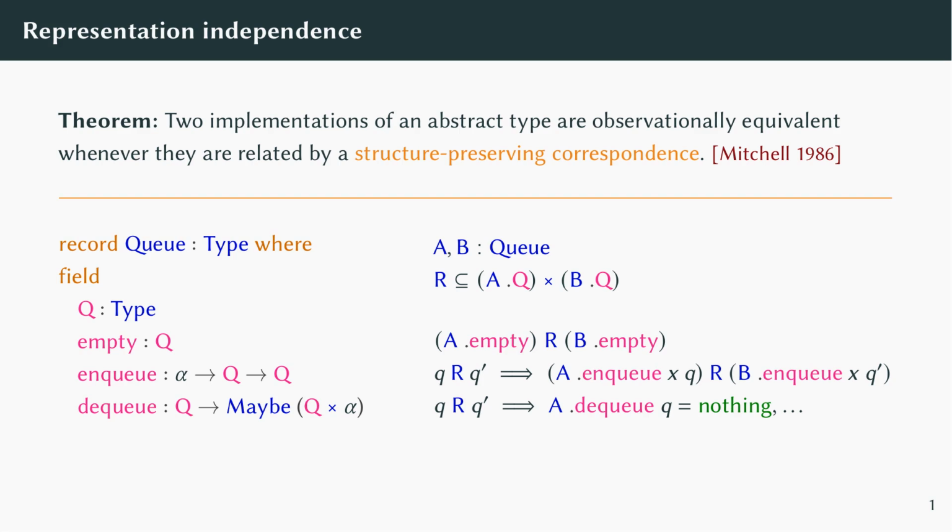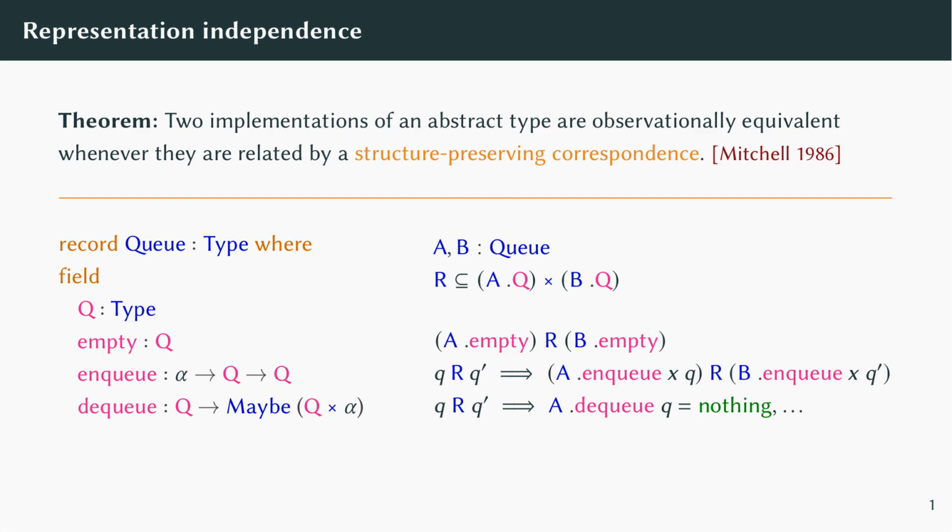Suppose a language has some interface mechanism, or some way of equipping an abstract type with some operations. For example, we may have an abstract type of queues equipped with enqueue and dequeue operations. Now suppose we have two implementations of queues. Representation independence says that these two implementations are equivalent if we can exhibit a binary relation between the underlying types